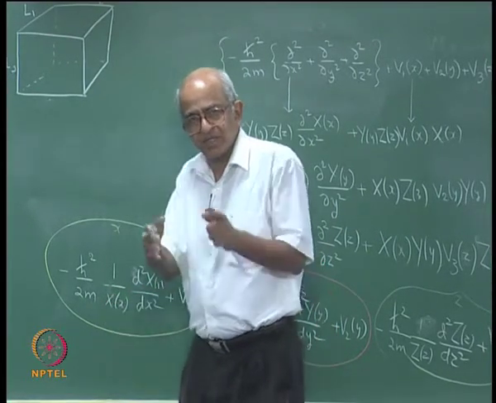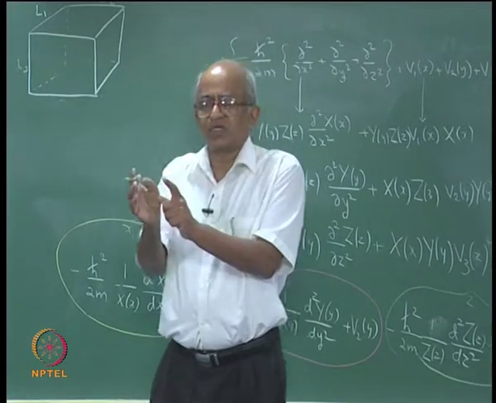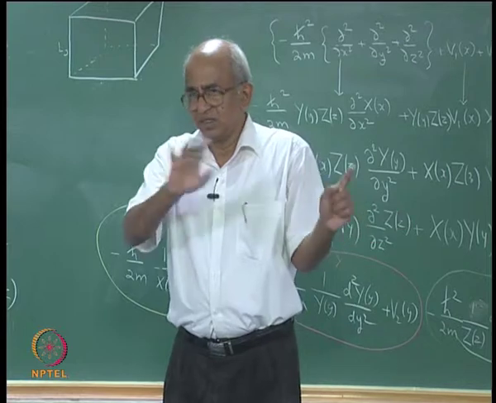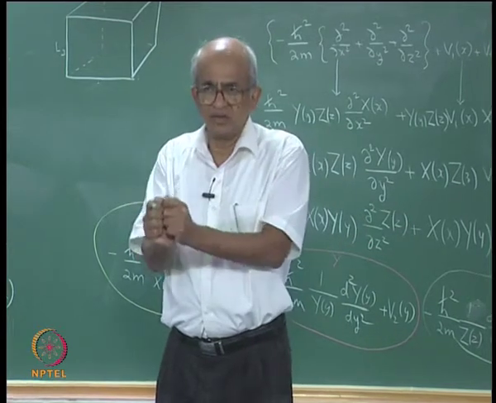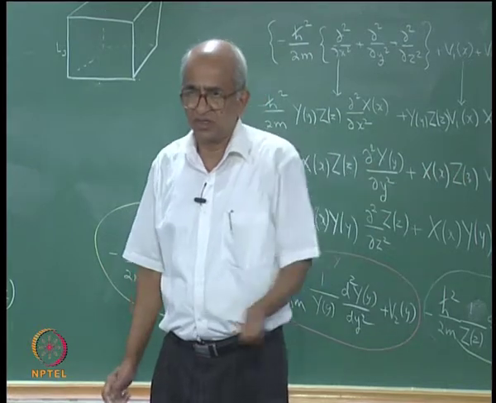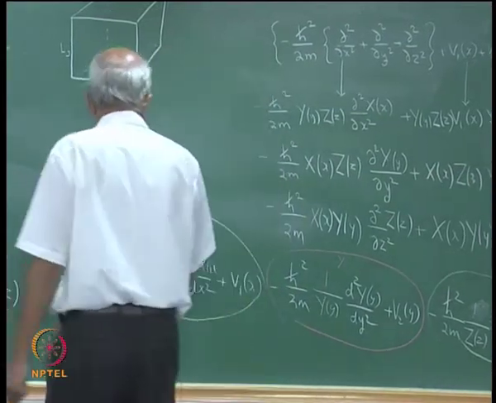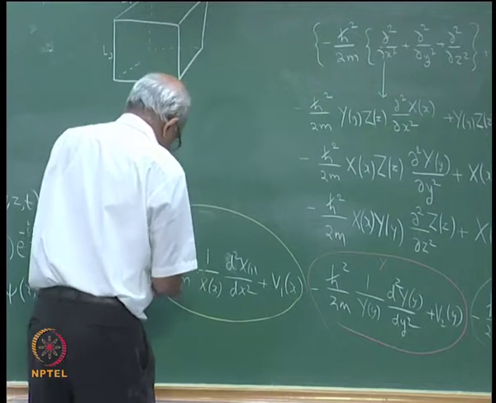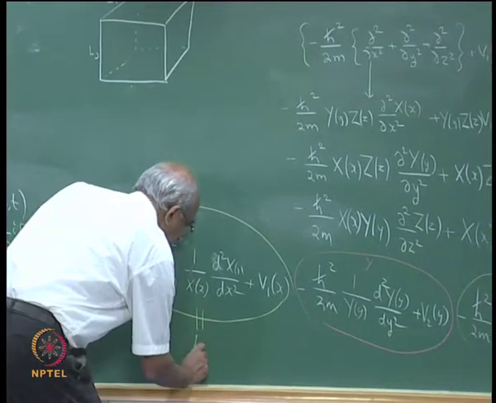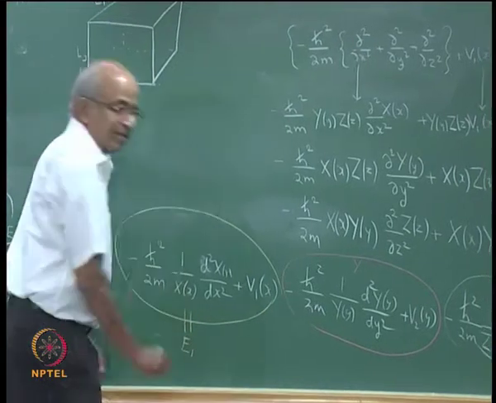If you have an equation which says that a function of x alone is equal to a function of y and z, then that function of x alone should be equal to a constant, and the other part also should be equal to a constant. So, therefore, what is the conclusion? This must be equal to a constant, and I am going to call this constant E1.